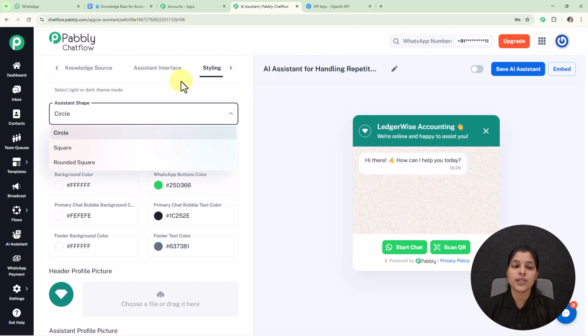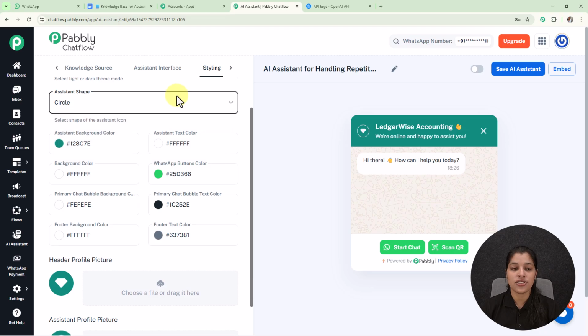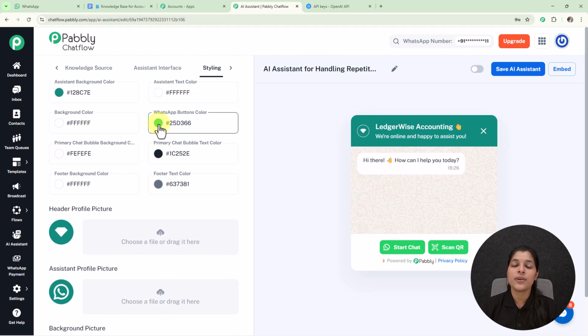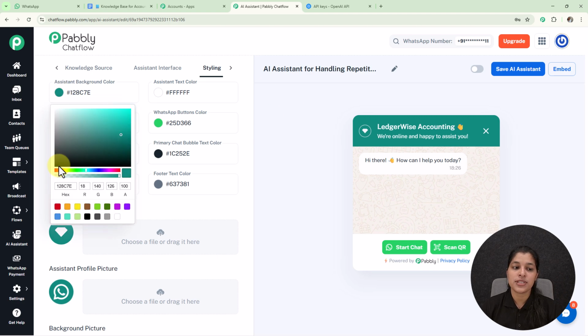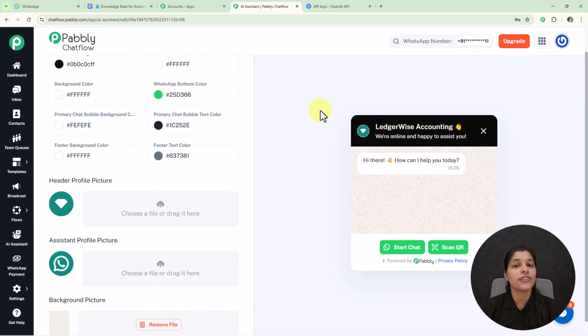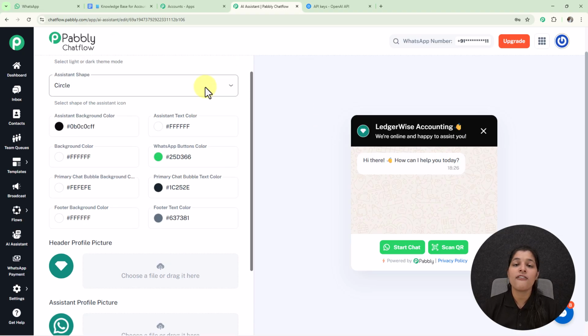So from this top down you can select your preferred assistant shape. Now we are getting some of the properties for which you can change the coloring. Let's say I'm going to change the assistant background color, so I'm going to select another color for this, and here you can see the change in the preview of your AI assistant. Likewise, you can modify the coloring of many properties of your AI assistant.